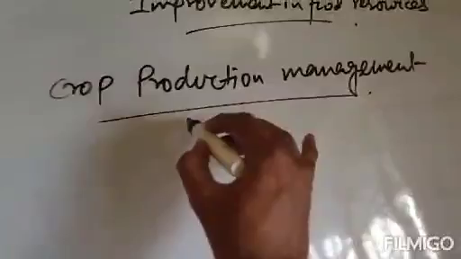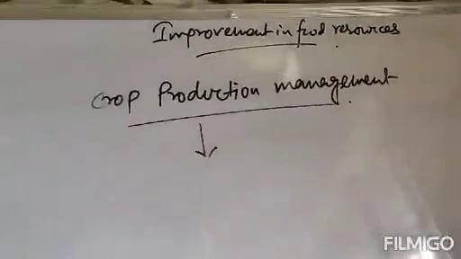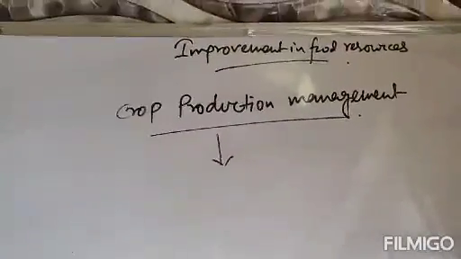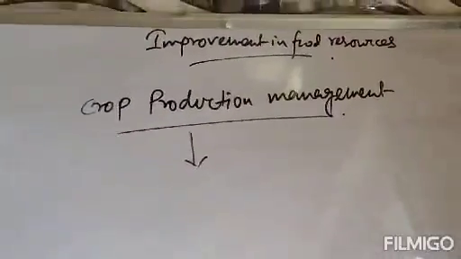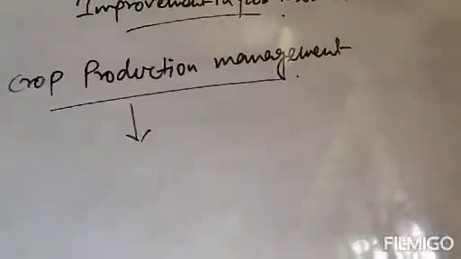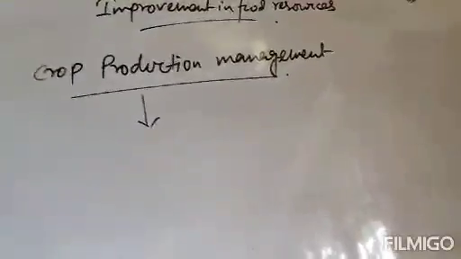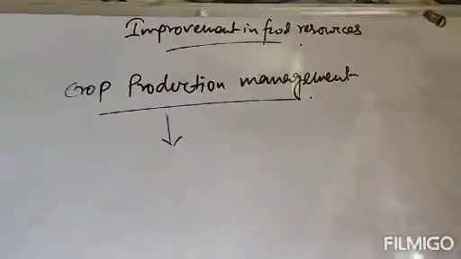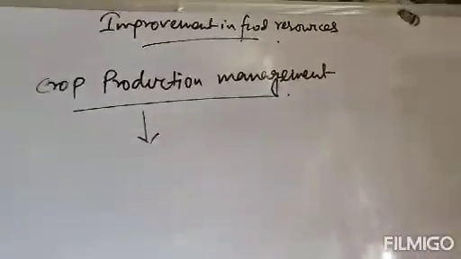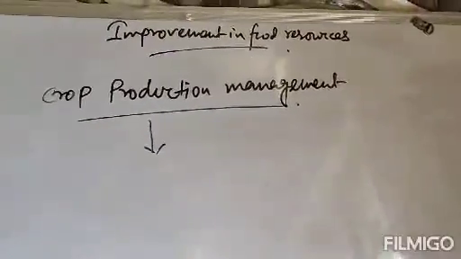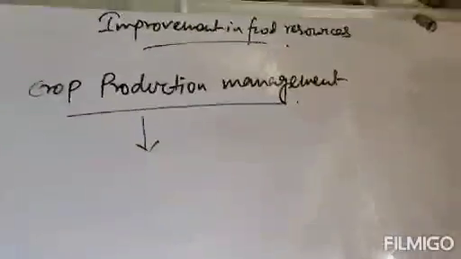Now what is this crop production management? It involves the control of various aspects of crop production for the best yield. That means to produce the best variety of crops. It controls the various aspects of crop production.